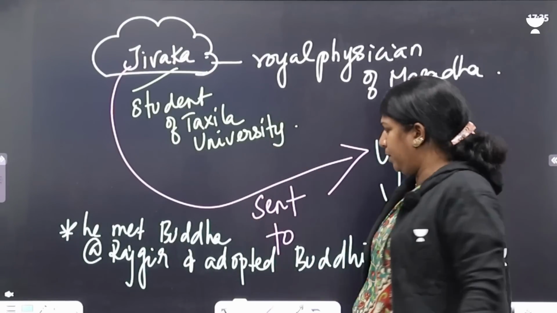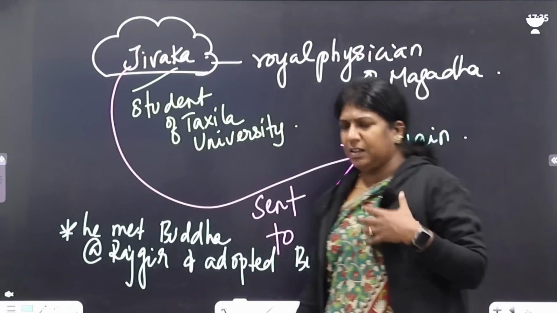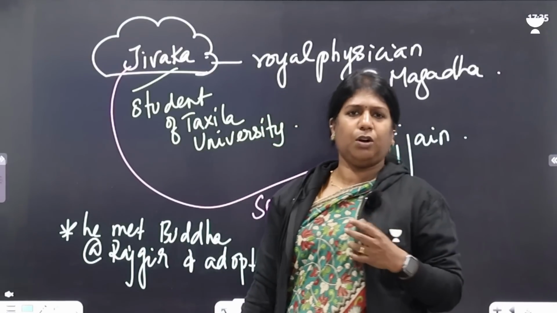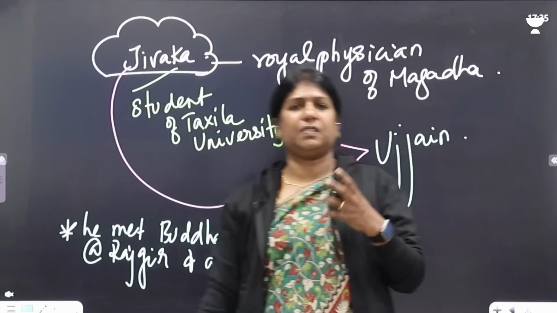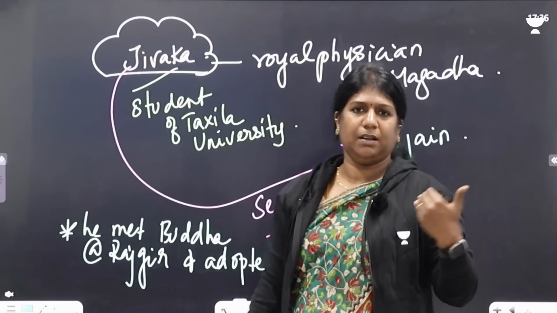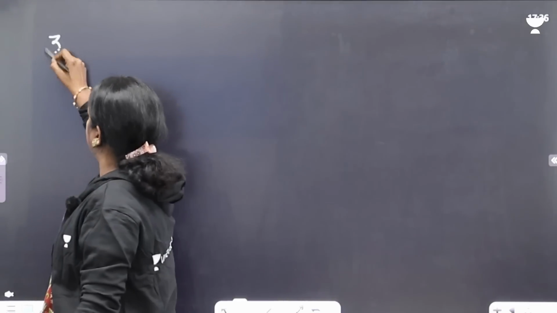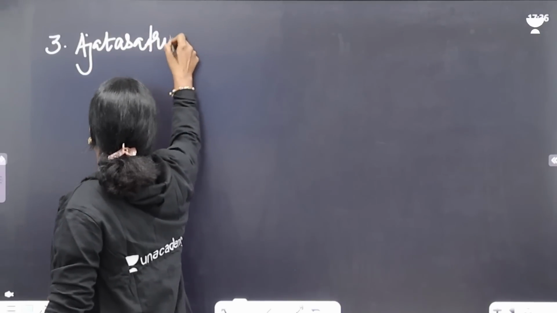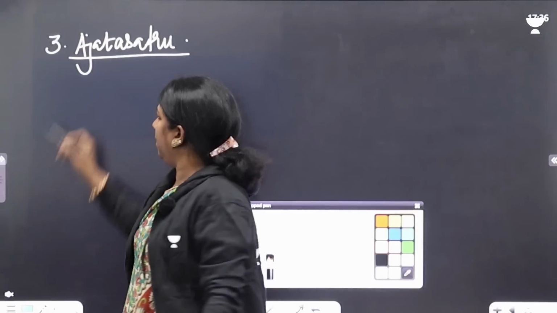Such a great ruler was Bimbisara, but he was troubled by his son Ajatasatru. Since Ajatasatru was troubling him frequently and continuously, Bimbisara thought, okay, let me coronate him. So what did Bimbisara do? He coronated his son Ajatasatru, made him his successor and retired. So now who becomes the third ruler? The third ruler becomes Ajatasatru. So Brihadatta, Bimbisara, Ajatasatru.